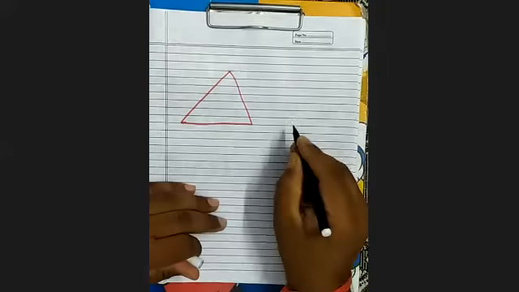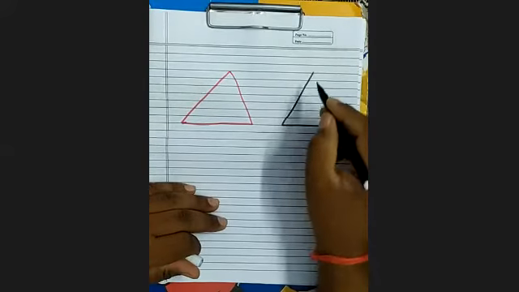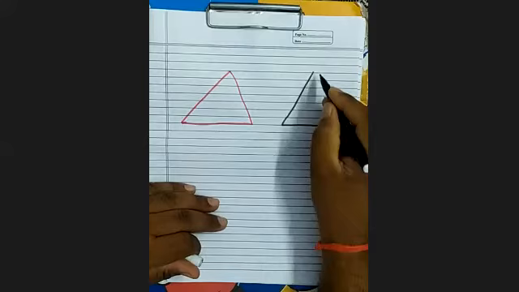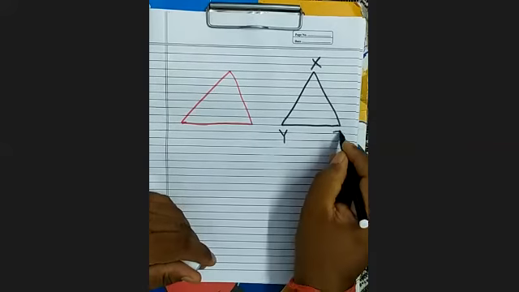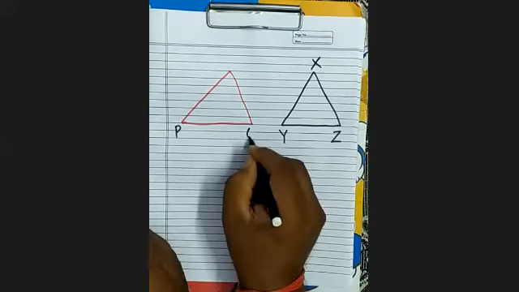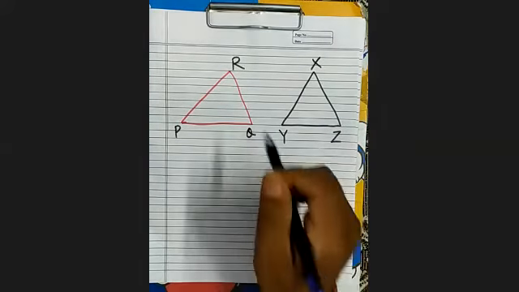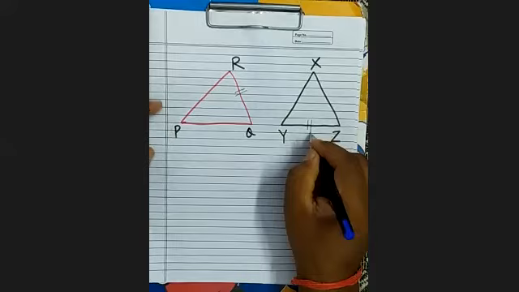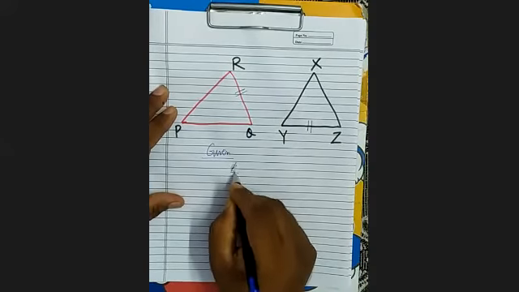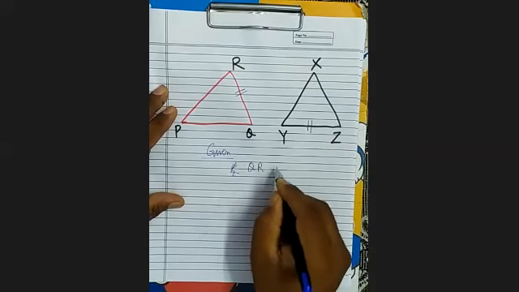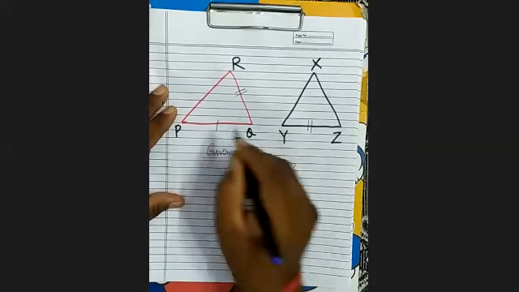And there is this, X, Y, Z, and this is P, Q, R. Is it clear? Here what is given? Here it is given that this is equal to this. QR equals to YZ. It's clear? PQ is given equal to XY.